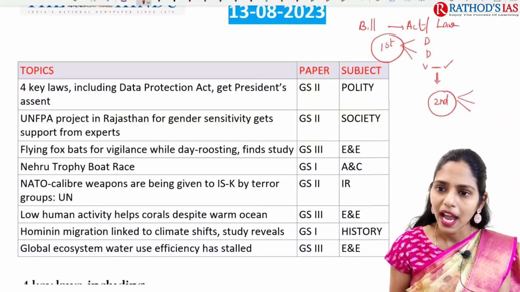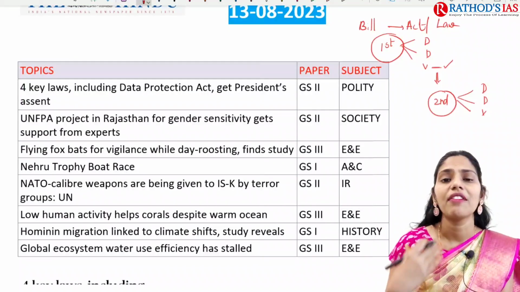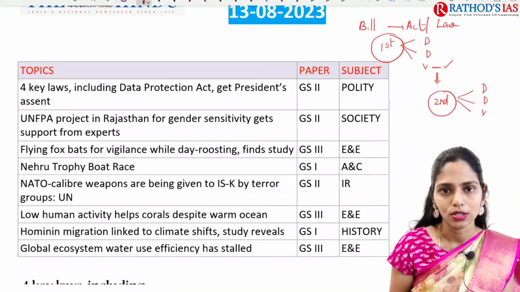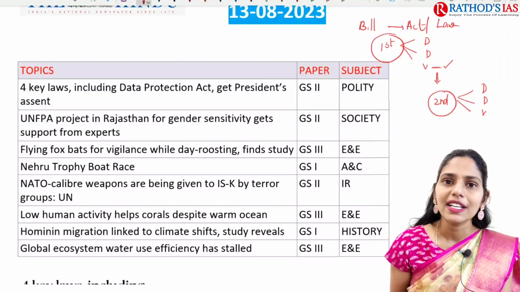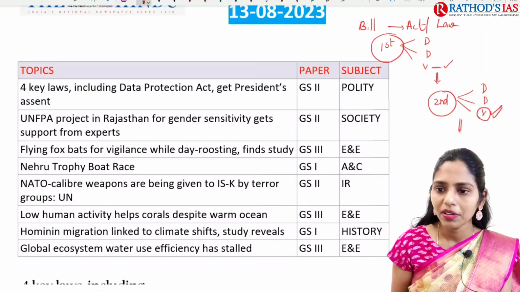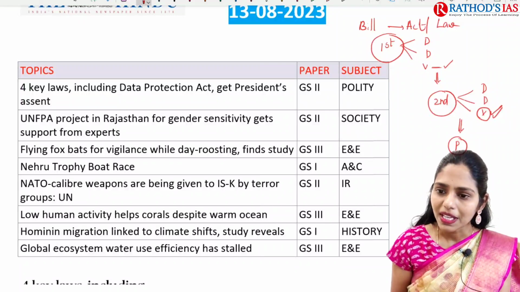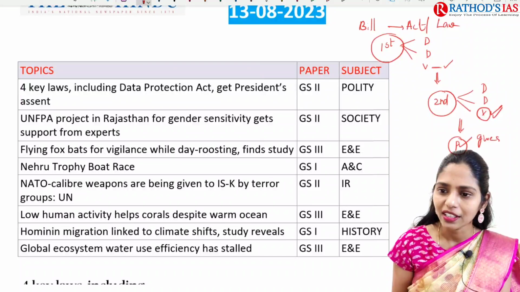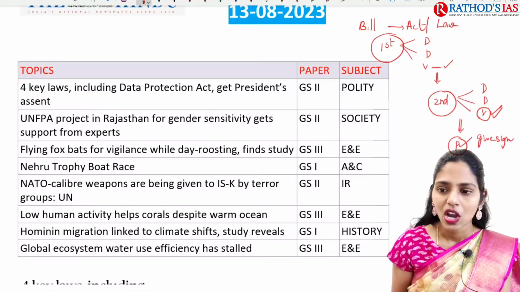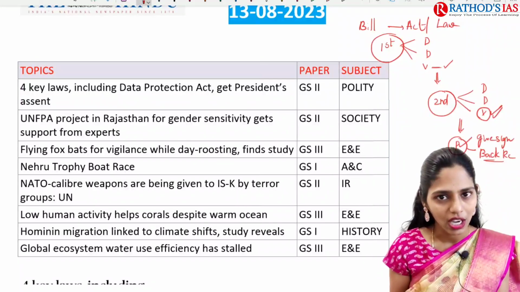And here also we will be having debates, discussion, voting, and in these debates and discussion we will be having different rounds of reading also. After voting, when this bill is passed in the second house, that bill will be presented before the president. And the president will again have choices. The president can give the sign, or assent, or he or she may send it back for reconsideration to the house.